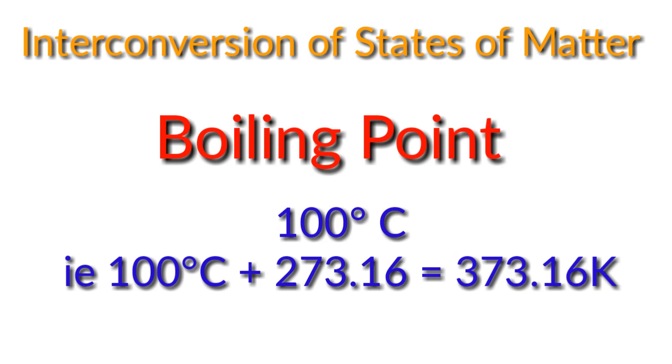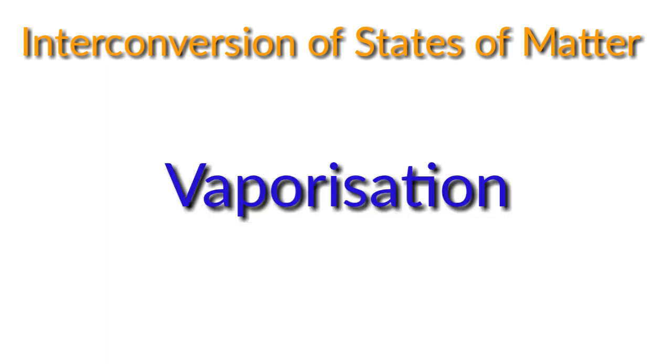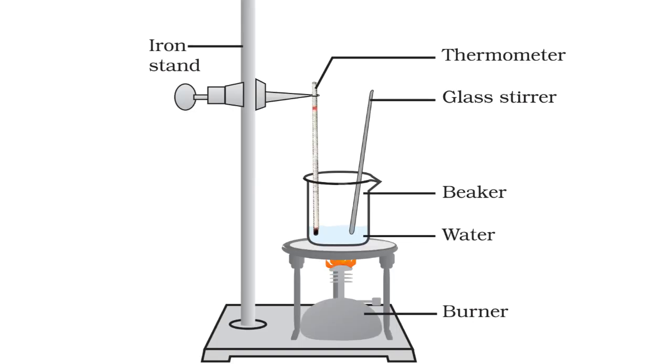That is 100 plus 273.16, you are getting 373.16 Kelvin. The process of converting a liquid to its gaseous state at its boiling point is called vaporization. Boiling is a bulk phenomenon. The particles from the bulk of the liquid gain enough energy to change into the vapor state.